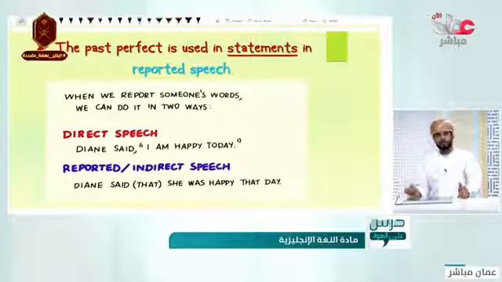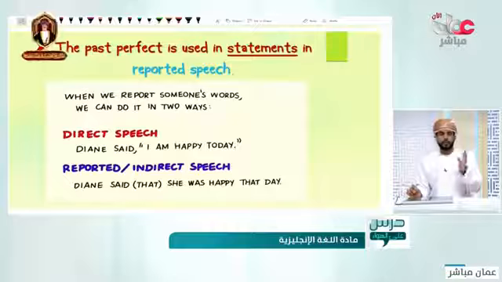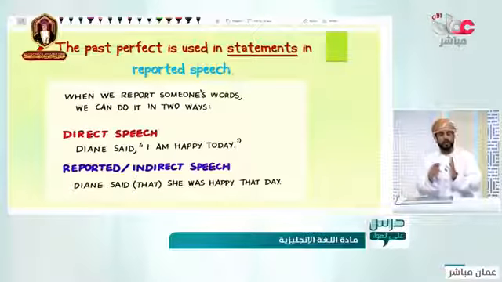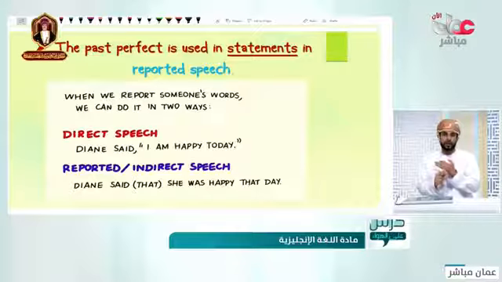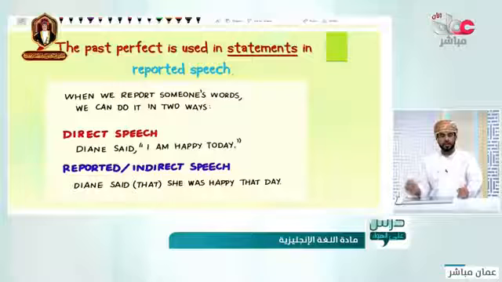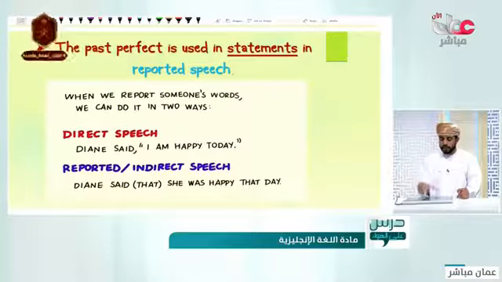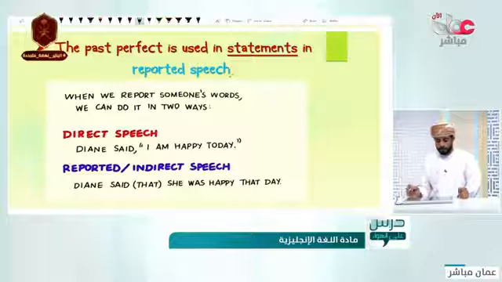Another usage of the past perfect. Now we have talked about two usages, which are two actions in the past, one of them before the other one, and regret in the past with if only and wish. This is another usage, which is that the past perfect is used in statements in reported speech.